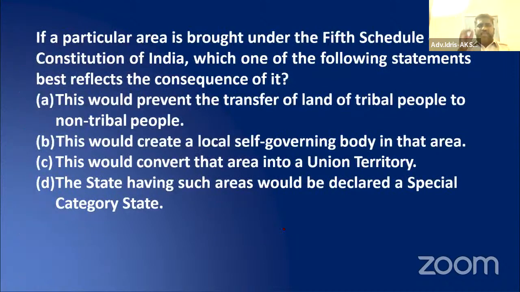Then, if a particular area is brought under the 5th Schedule of the Constitution, which one of the following statements best reflects it? Nowadays, last year also, the definition of state, best reflects. Now also best reflects. Listen. This would prevent the transfer of land of tribal people to non-tribal people. Correct only.